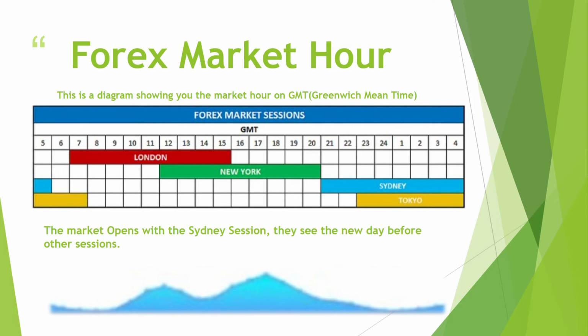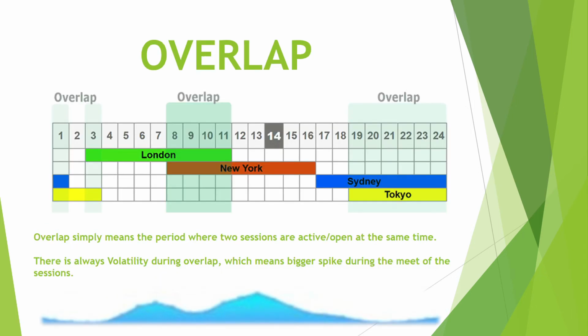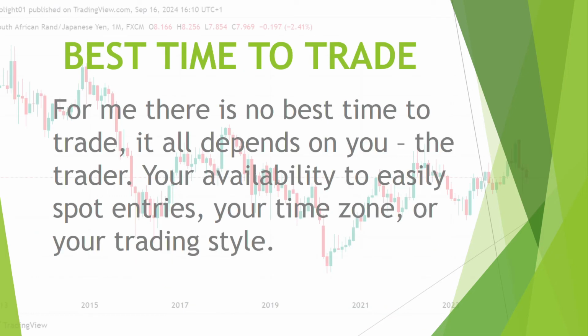And the trading sessions, we have 4 types of trading session. We should know these overlaps. And a lot of beginners do ask, what's the best time to trade? If we have 4 trading sessions, so what is the best time to trade? For me, there's no best time to trade. You get it? It all depends on you, the trader, your ability to easily spot entries in any of these trading sessions, your time zone, or your trading style.